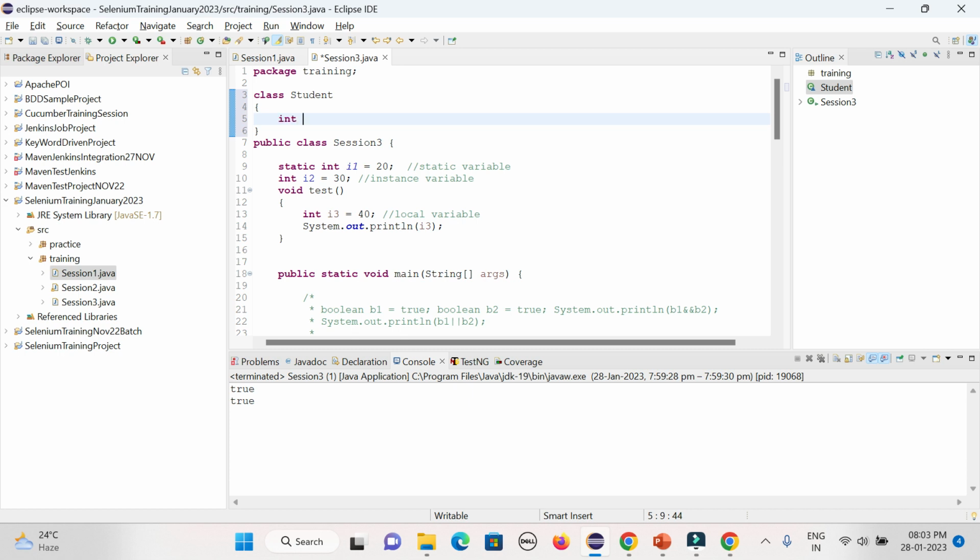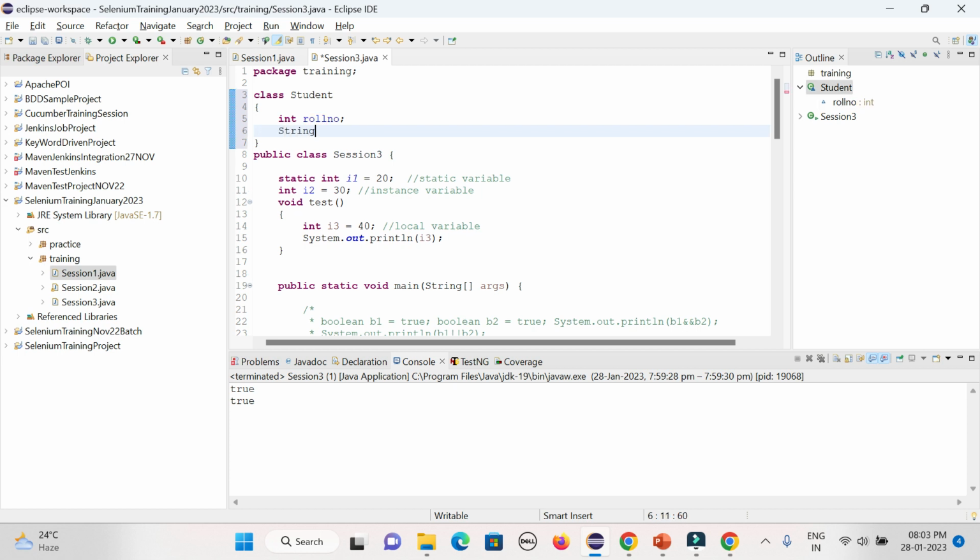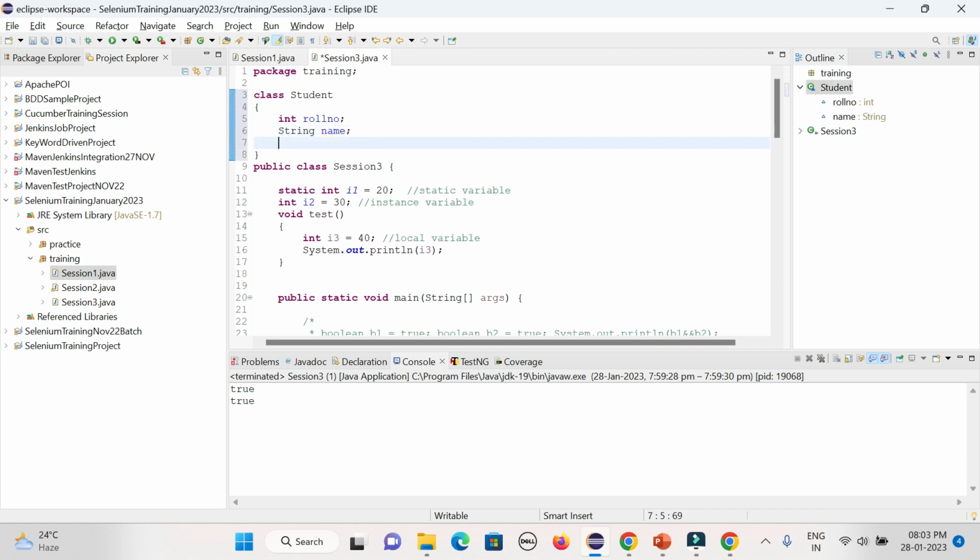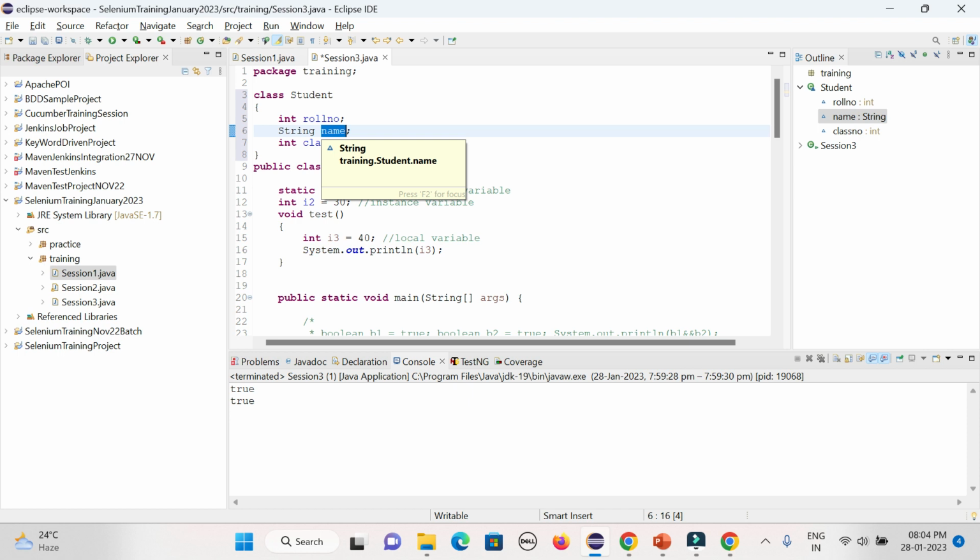Now I'll define some variables: integer roll number, then string name of the student, then again integer class number. These are the three variables I have defined in the class student. Now, how can I access those variables? I did not define any value here. I will help you understand what is meant by a global variable here. I have just defined the variables without any value.